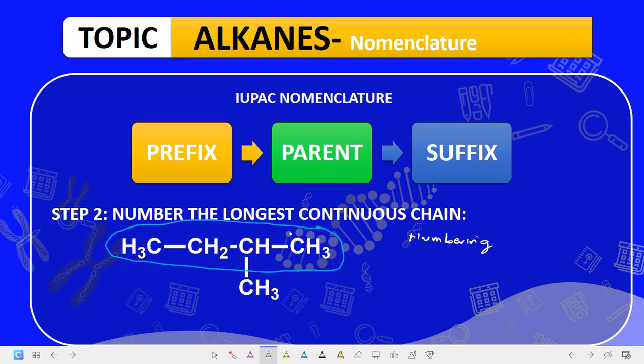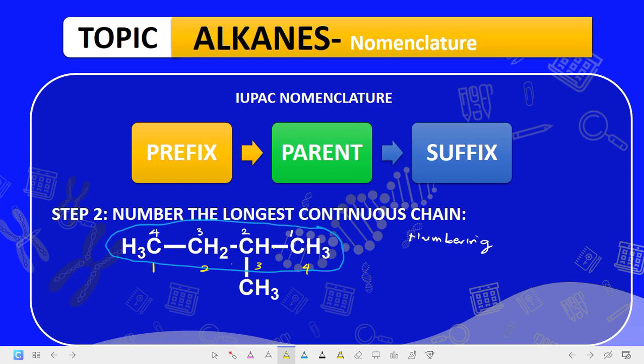Now, if we number this way, this is 1, this is 2, this is 3, and this is what? 4. We got to the first substituent at carbon number what? 2. Now, how about if we number from this way? You can number from every side. So this becomes 1, 2, 3, and what? 4.